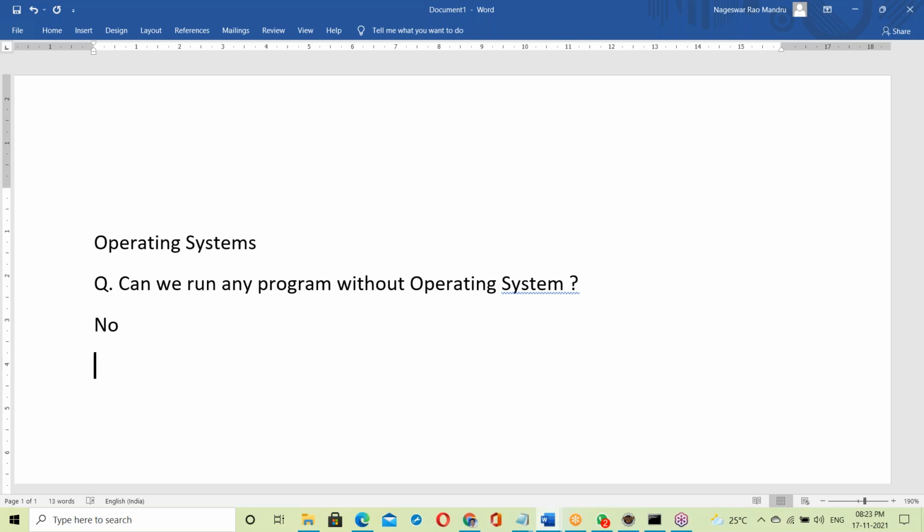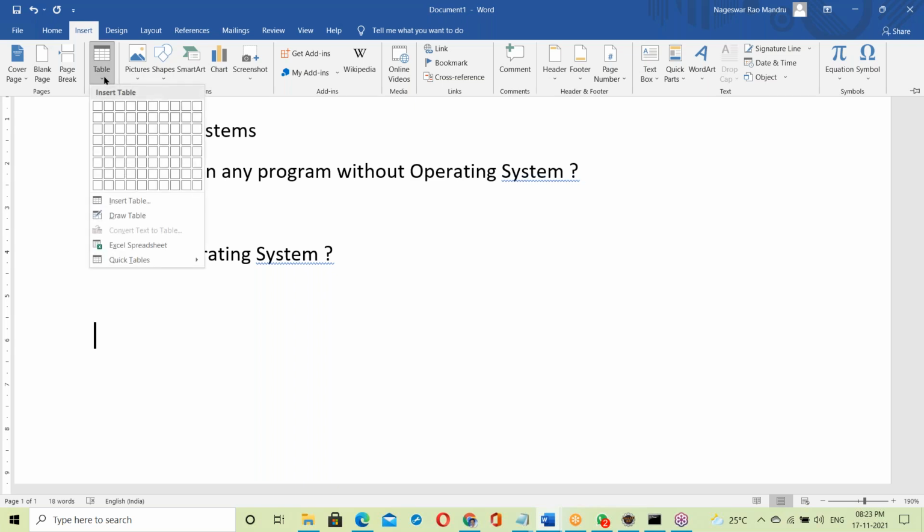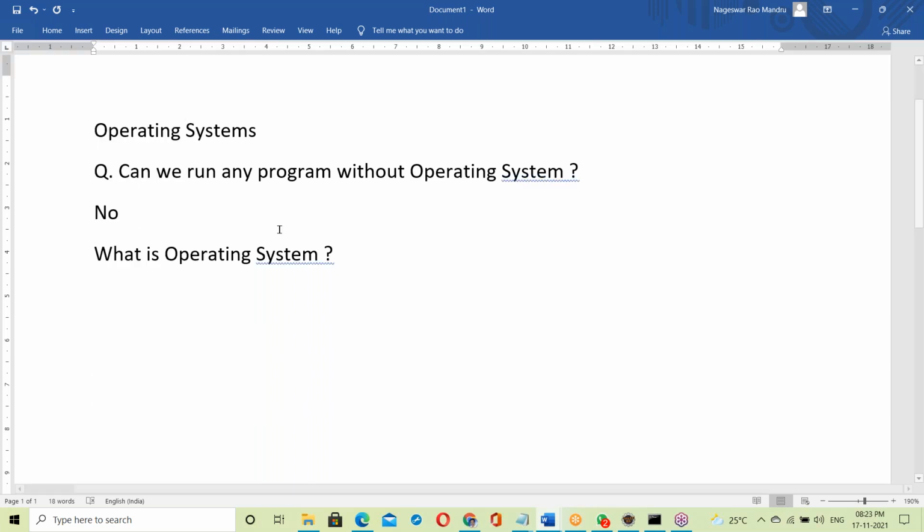Answer is no. OS is required, compulsory. Then what is an operating system? What is OS? Let us see what is OS.